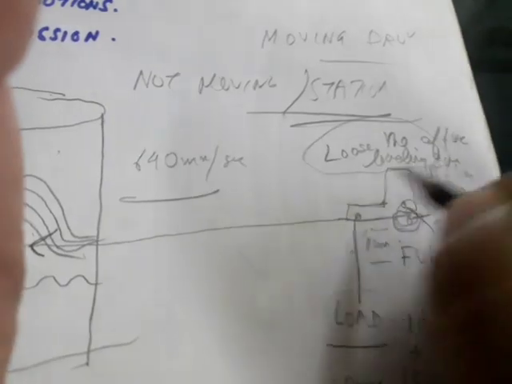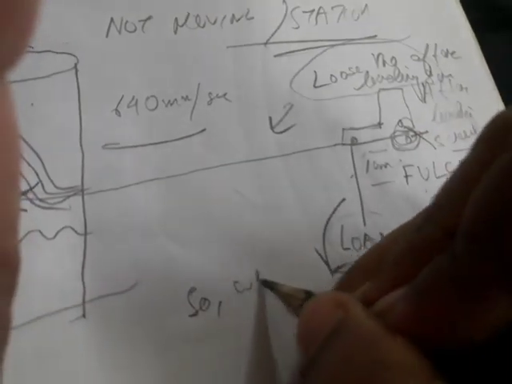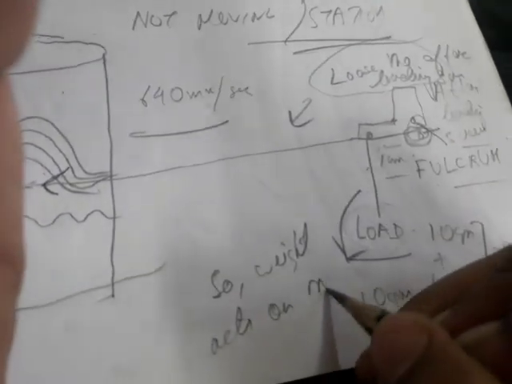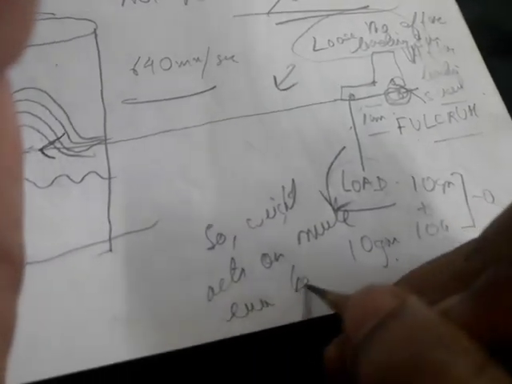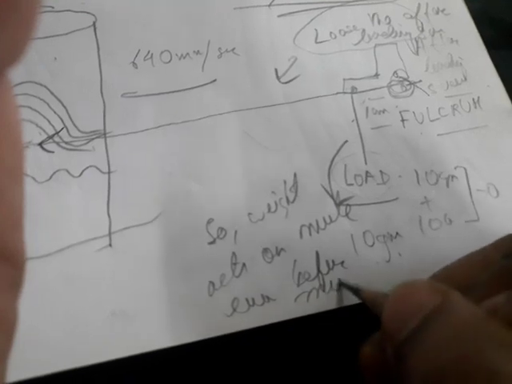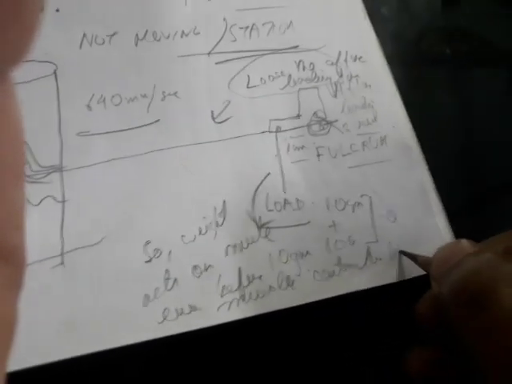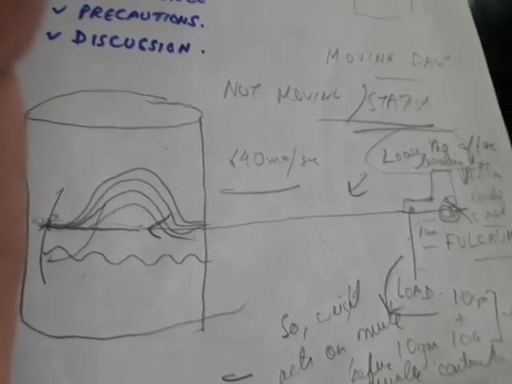And now due to this, the weight will act on the muscle even before muscle contraction has begun. Okay, like that it will go.